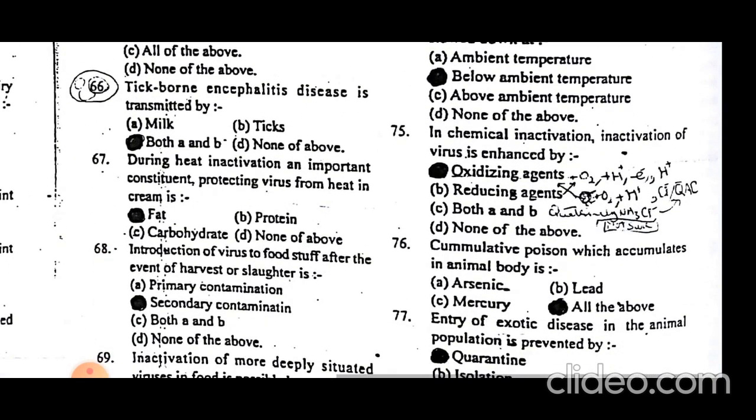Chemical inactivation of virus is enhanced by oxidizing agents. As the name indicates, chemicals will be used, any oxidizing or reducing agent, but an oxidizing agent is used to inactivate the virus.